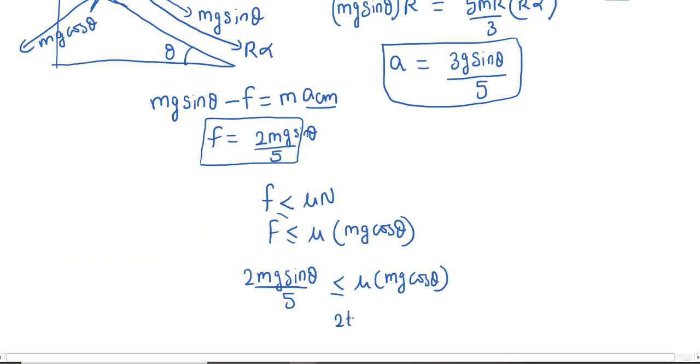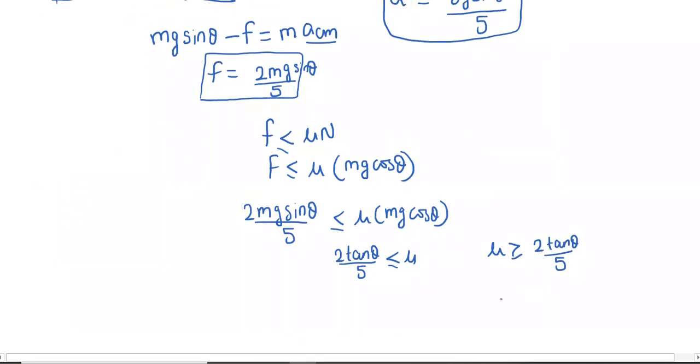So 2 tan theta divided by 5 is less than or equal to mu. So mu should be greater than or equal to 2 tan theta divided by 5. Hence our minimum value of mu is 2 tan theta divided by 5.